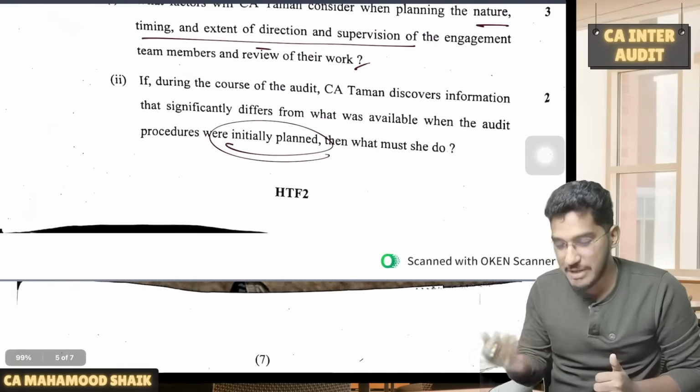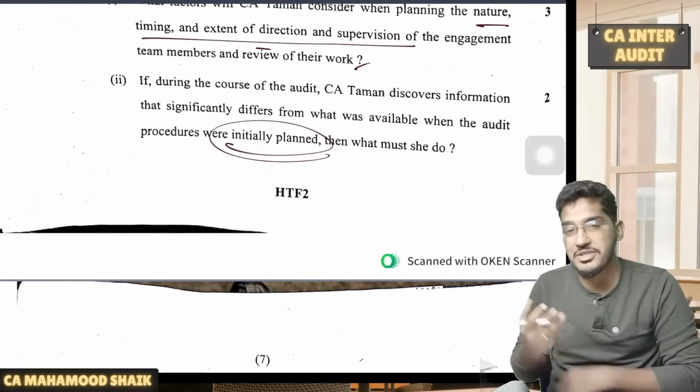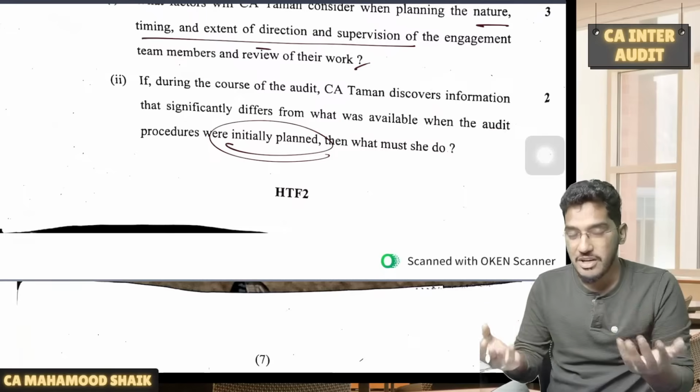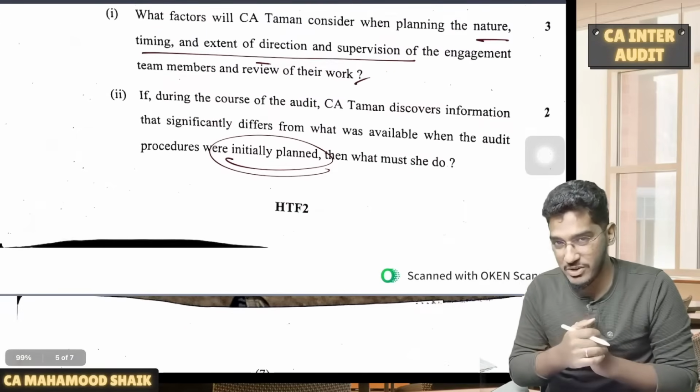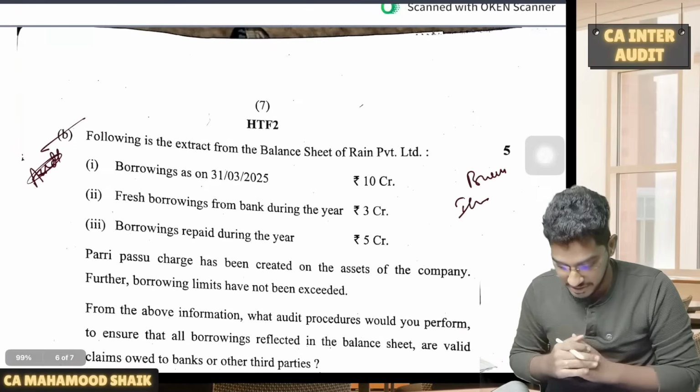Changes to the planning decisions. That means during the course of the audit, if you get extra information, what are the changes you are required to make, whether you will make the changes to the audit plan or not. So that kind of question. So changes to the planning decision, one concept will be there. That's what this is related to.